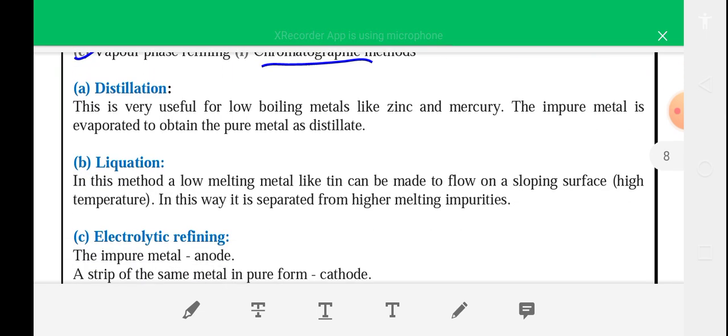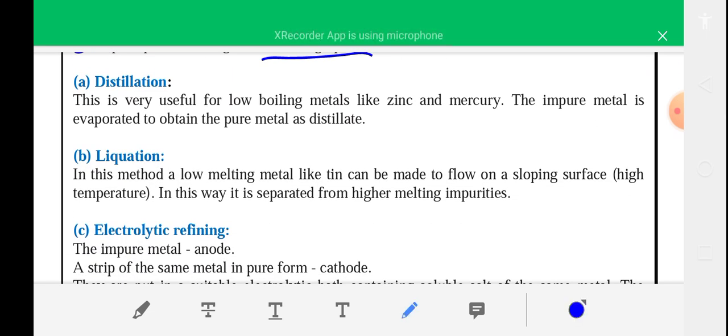In the refining methods, details are not required, but you have to remember which metal is refined by using which process. Distillation is useful for low boiling metals like zinc and mercury. The impure metal is evaporated to obtain pure metal as distillate. So zinc and mercury can be refined by the distillation method.